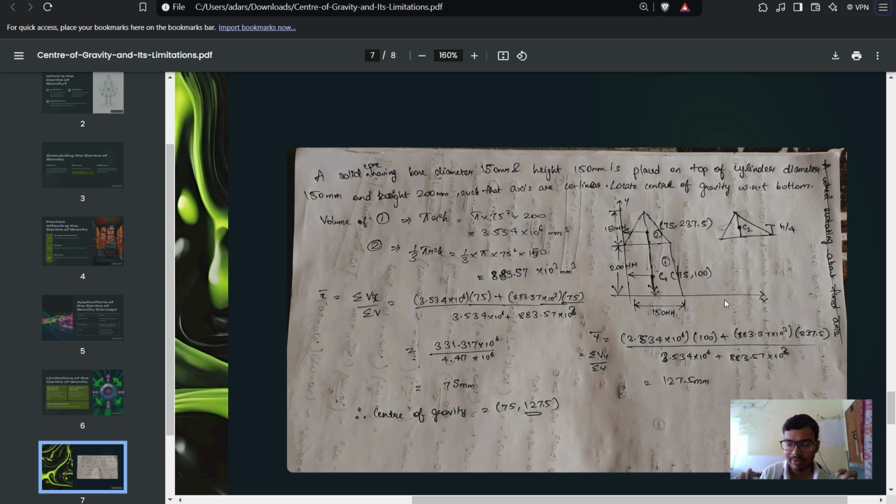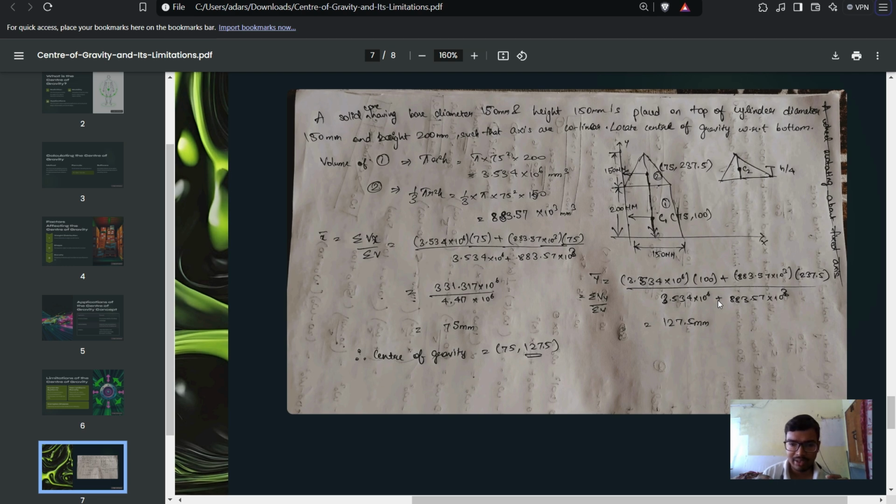Locate the center of gravity. We divide both figures into 2D perspective so that the calculations get easier, and we find the volume of figure 1, which is pi r square h, and the volume of figure 2, which is a cone whose formula is 1 by 3 pi r square h.